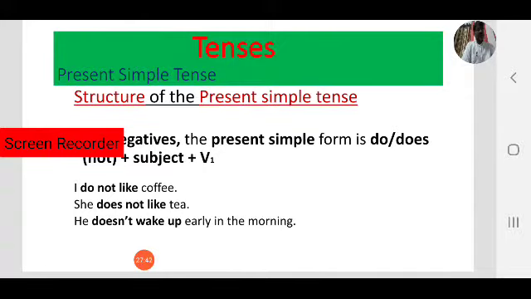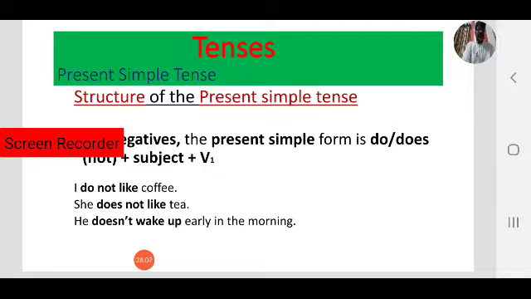Next, third person singular. She likes tea, as we have discussed in the previous slide. In positive forms we add s or es to the base form for third person singular. She is third person, he is third person. She likes tea. Coming to the negative one, she doesn't like tea.